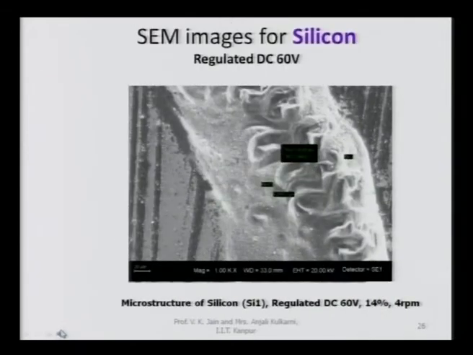Now, here is the silicon. You can clearly see the structural difference between the glass channel and the silicon channel. Those kinds of cracks are not observed in the silicon channel as were observed in the glass, and this is basically due to the difference in thermal, mechanical and physical properties of these two materials, that is silicon and glass.